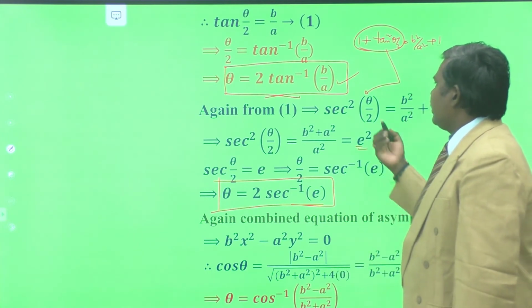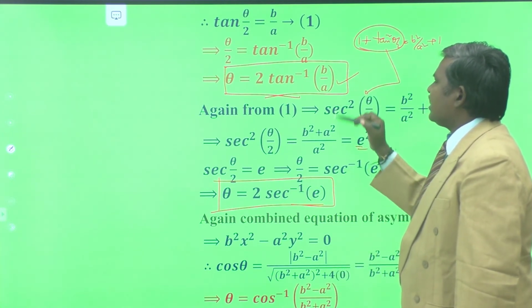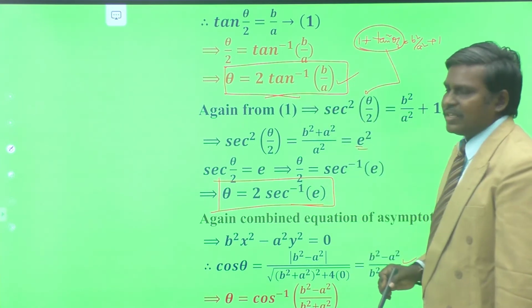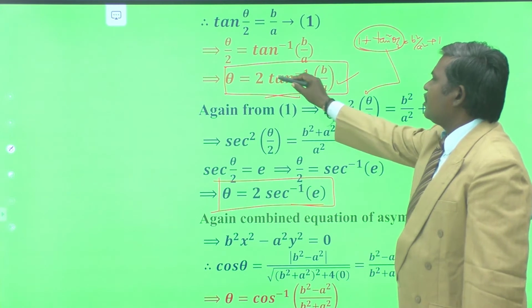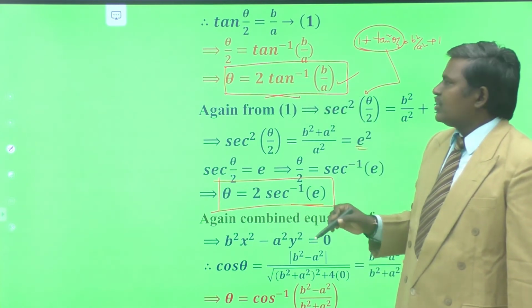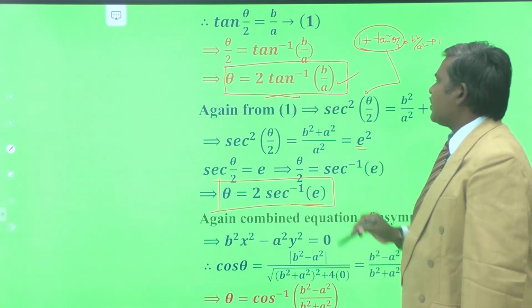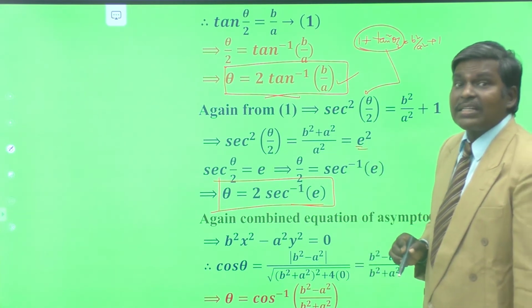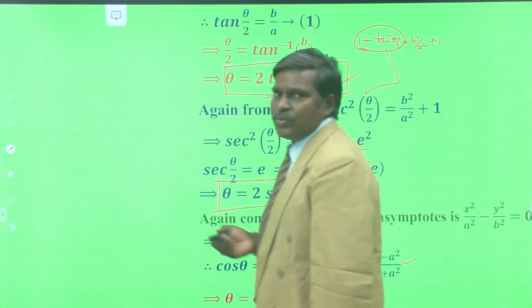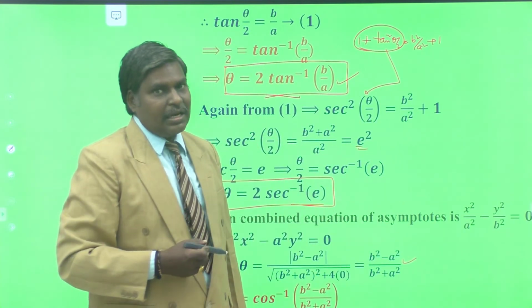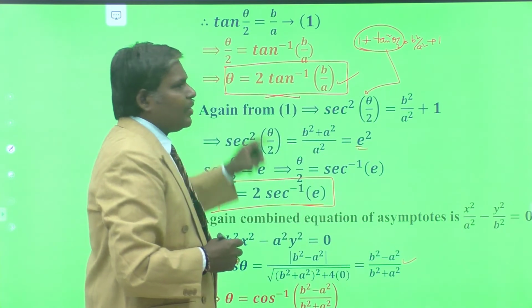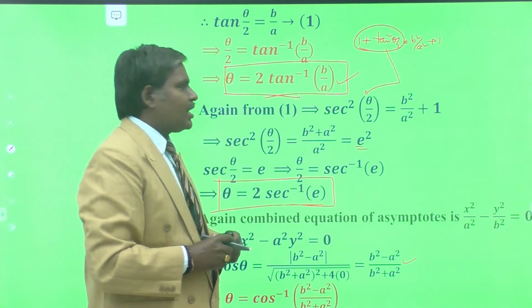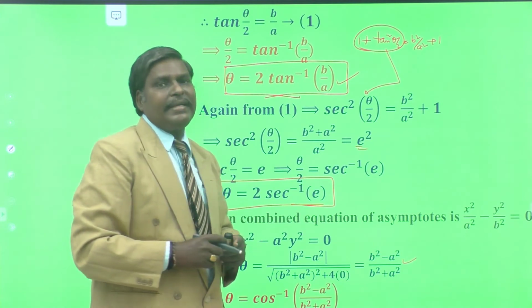So for what values of a and b does theta become 90 degrees? For a equal to b, theta is equal to 2 tan inverse 1, that is pi by 4 into 2, that is pi by 2. So theta is equal to pi by 2, which is obtained when a is equal to b. When a equals b, that hyperbola is called what? Rectangular hyperbola. In the next class, we discuss the definition of the rectangular hyperbola. So the angle between the asymptotes of the rectangular hyperbola is always 90 degrees.